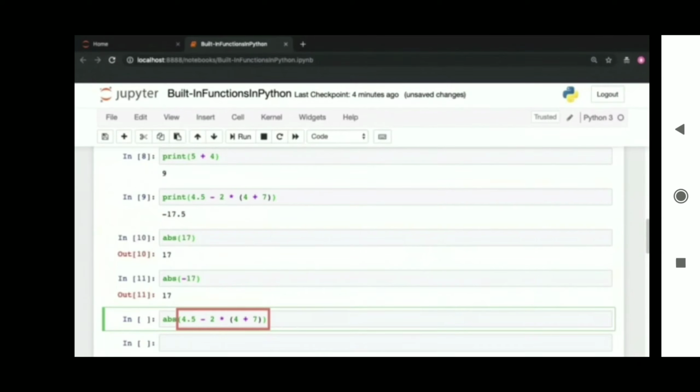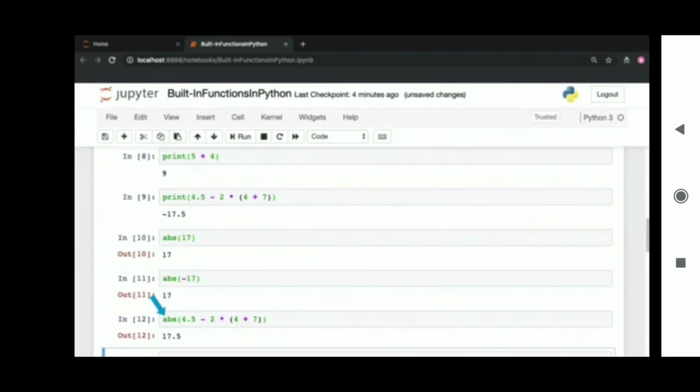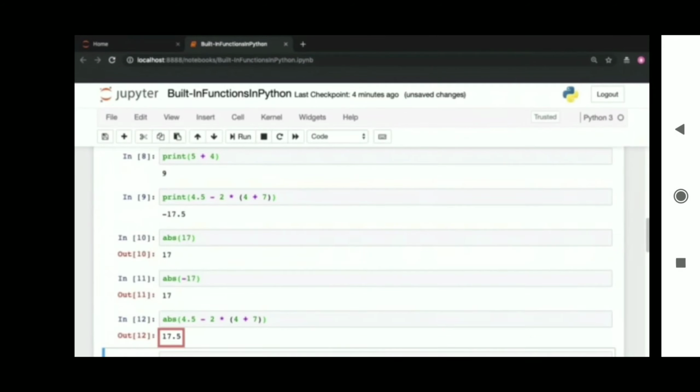So Python will first compute 4.5 minus 2 asterisk 4 plus 7. The bracket will be evaluated first. Once the result of this entire computation has been calculated, the result is passed into the absolute function, and the absolute function will calculate the absolute value of that result, which in this case happens to be 17.5.